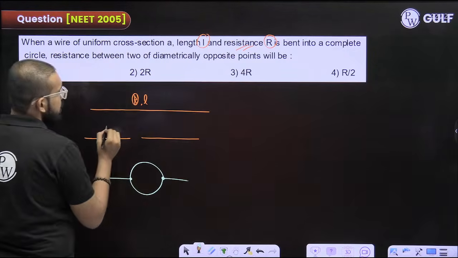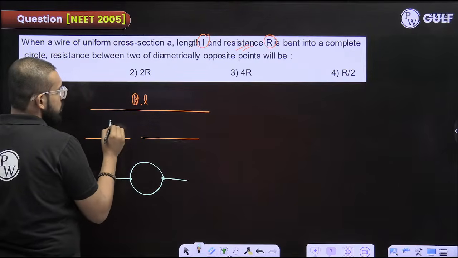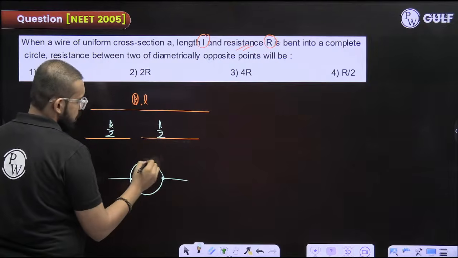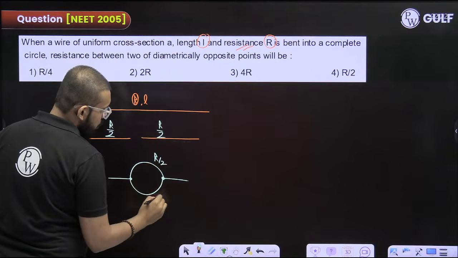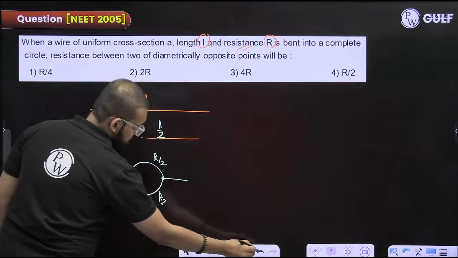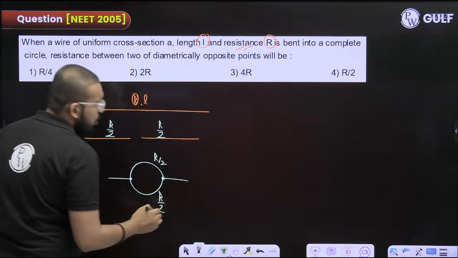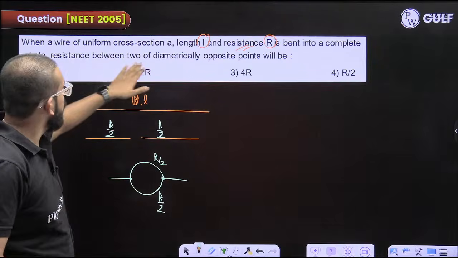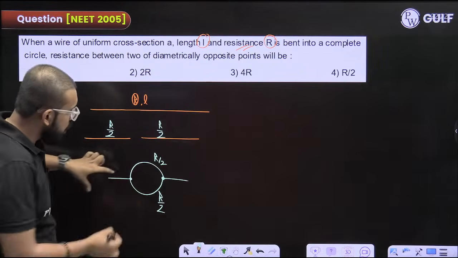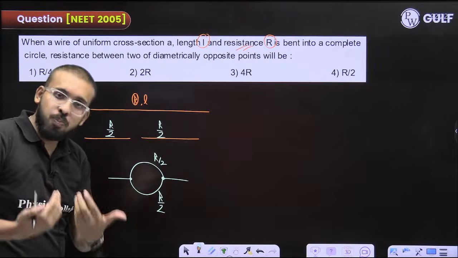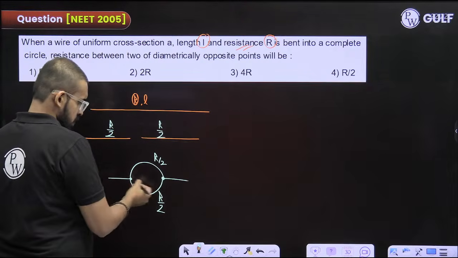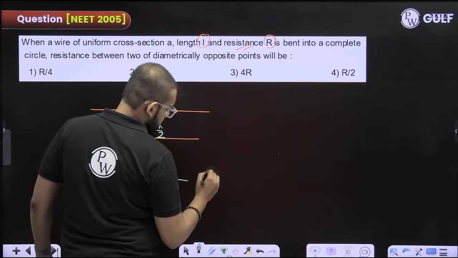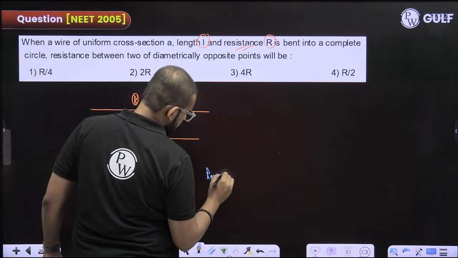By the way, if the resistance of this original wire was R, this will become R by 2, and this will also become R by 2. Now this R by 2 and R by 2 are connected like this, or they are bent in the form of a circle, it's one and the same thing. Now they are asking the resistance between two diagrammatically opposite points. Across these two points, you can imagine these two are connected in parallel with each other. So R equivalent will be how much?